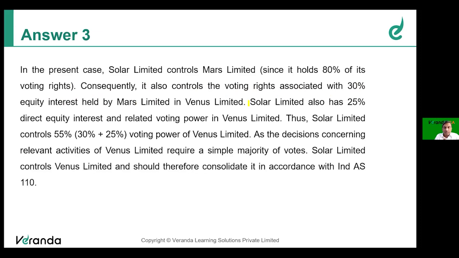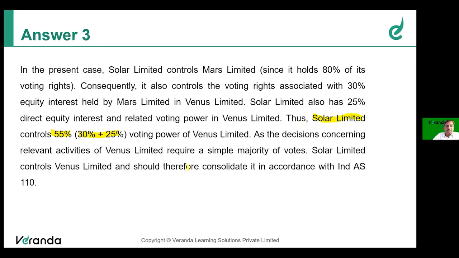By controlling Mars Limited, Solar Limited would control the rights associated with the 30% interest held by Mars Limited in Venus Limited. In addition, Solar Limited also has a direct equity interest and related voting power. Thus, Solar Limited controls 55% voting power of Venus Limited.